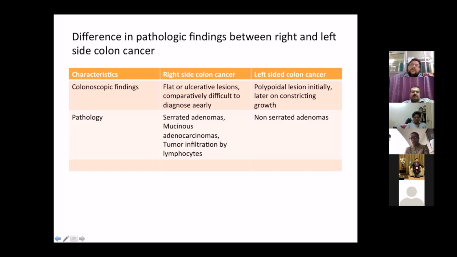As far as the pathological findings, right-sided colorectal cancers have serrated adenomas and mucinous adenocarcinomas, and they also show tumor infiltration by lymphocytes because, as I mentioned earlier, they have a high antigenic state. The left-sided colorectal cancers will present as non-serrated adenomas and polypoidal lesions.